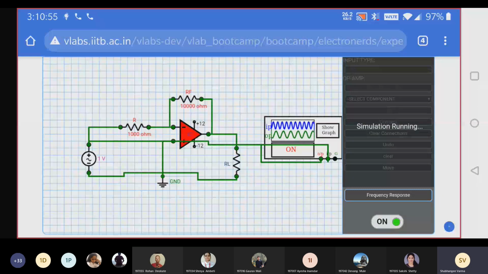Okay, so this is the output simulation, students. Input waveform is dark blue color, output is green color. See, output is amplified. If you want to see a large graph, click on show graph.